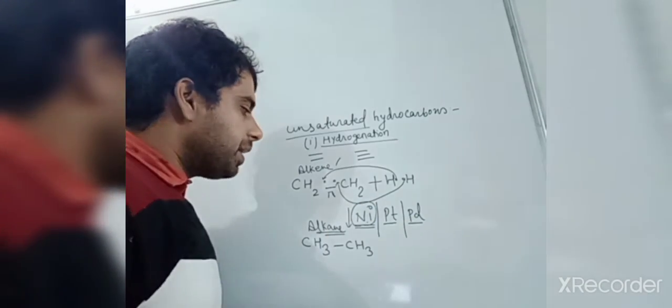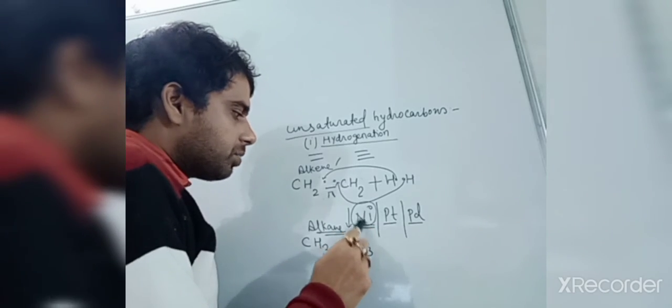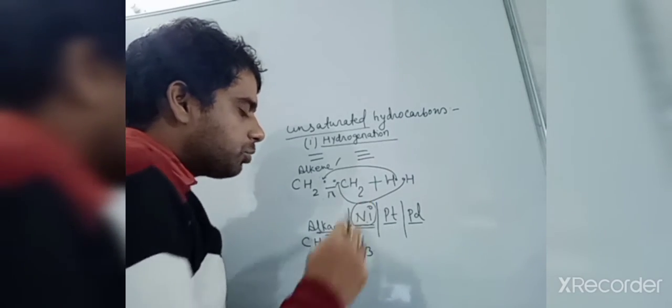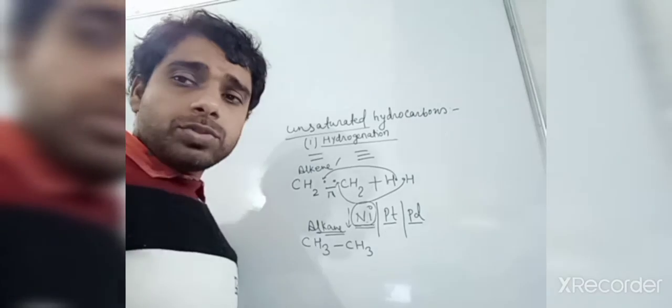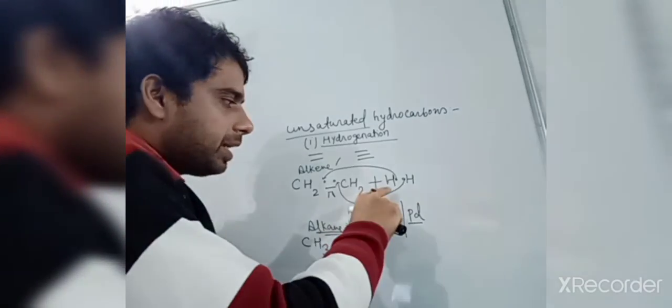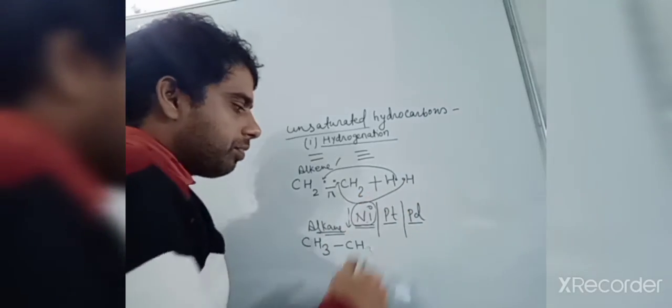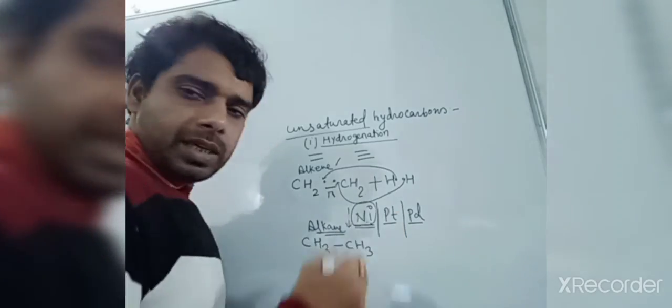So what will happen when the catalyst, this metal, adsorbs? Nickel is a metal.